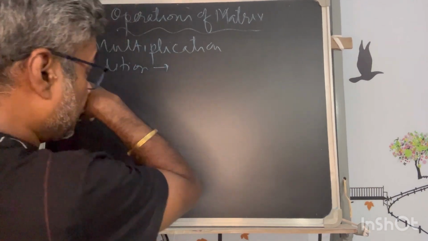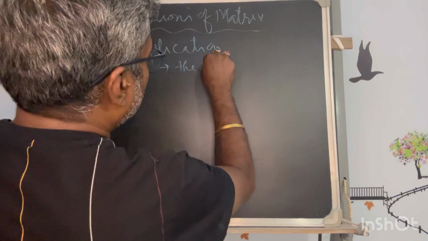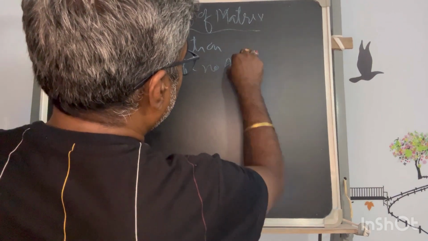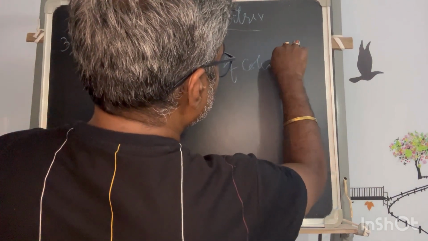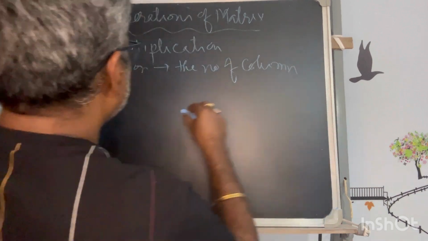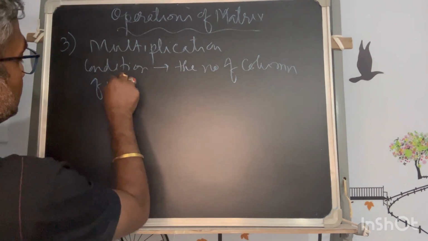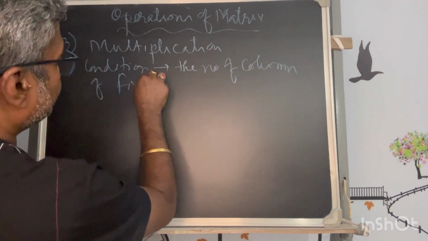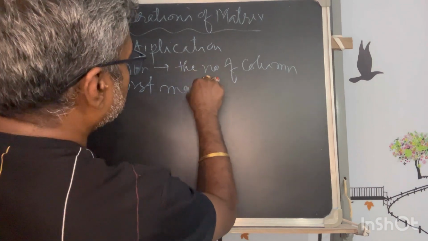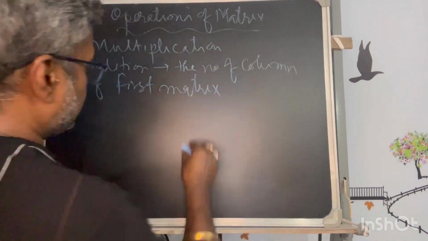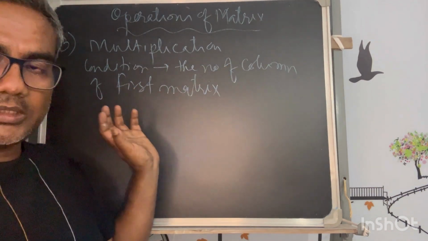The condition is that the number of columns of the first matrix, first in the sense of the way it is being arranged.